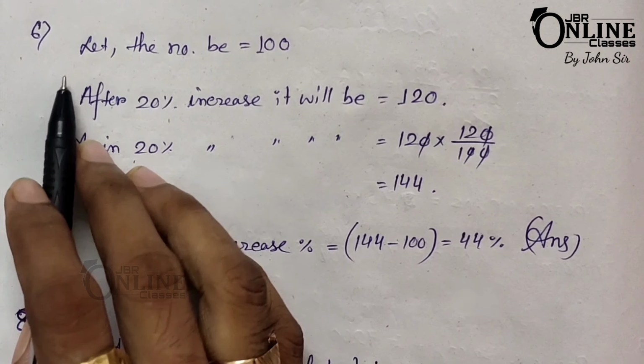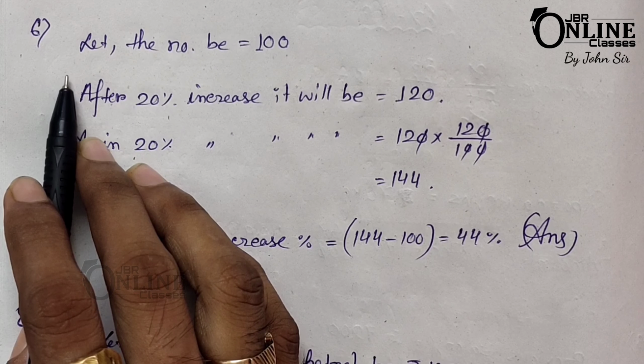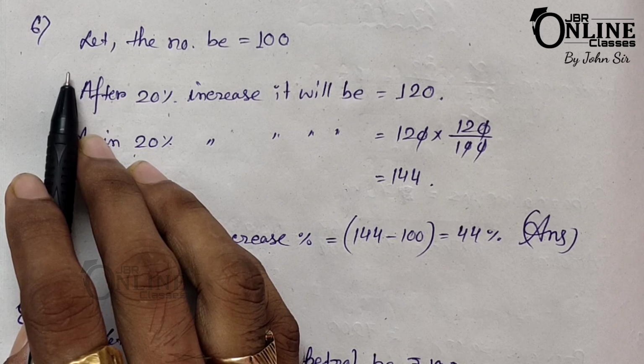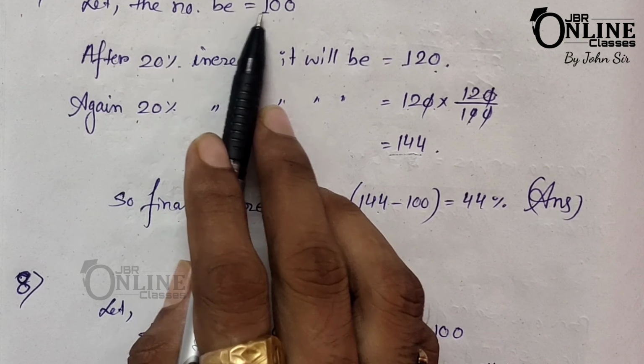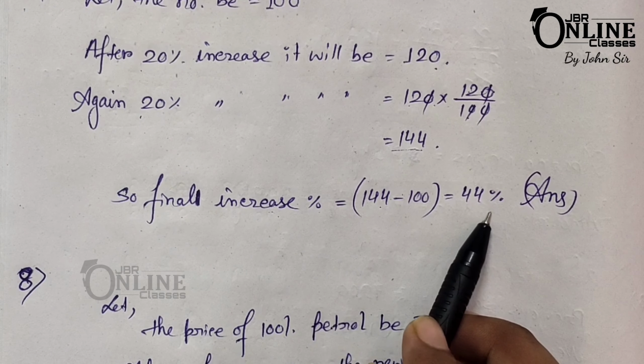Now sum number 6: if a number is increased by 20% and the resulting number is again increased by 20%, what percentage is increased? So let the number be 100. After a 20% increase, it will be 120. Then again a 20% increase, it will be 120 into 120 by 100, and that equals 144. So the final increase equals 144 minus 100, and that equals 44%.